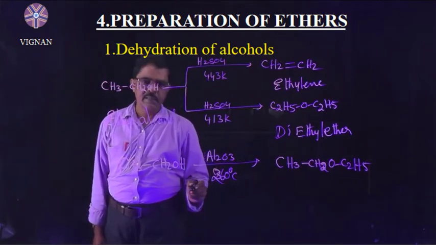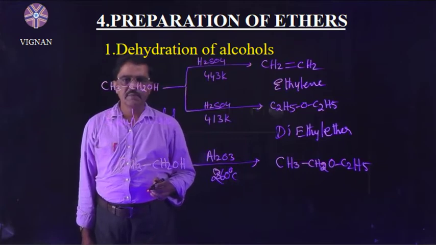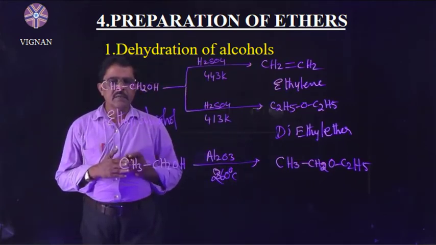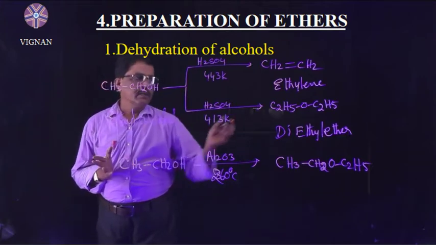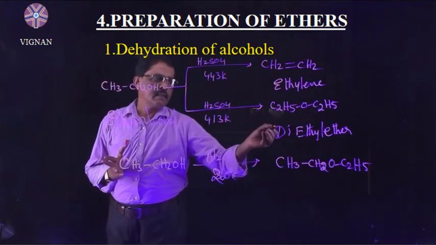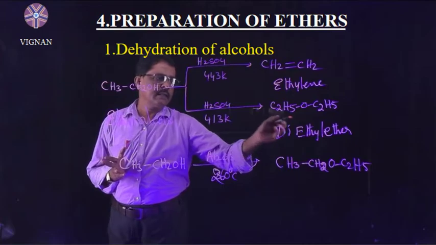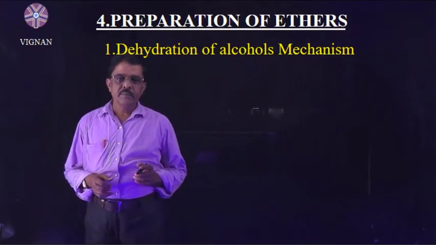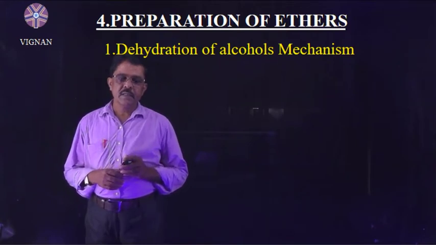So this is the first method of preparation, dehydration of alcohols. Depending upon the reaction conditions, it gives diethyl ether or ethylene. Okay students, the dehydration of alcohols is useful to prepare ethers.